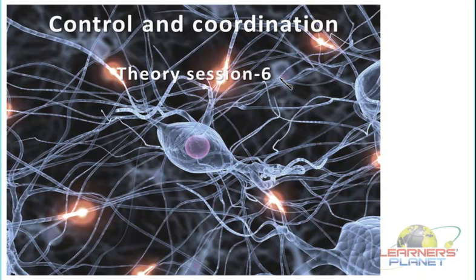The system working for control and coordination is the nervous system. It comprises various parts. You know what those parts are? They are the brain, spinal cord, and the nerves. These are the major parts of the nervous system, and they are all made up of neurons only.